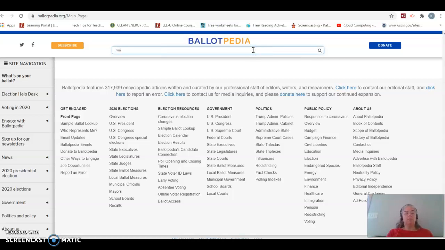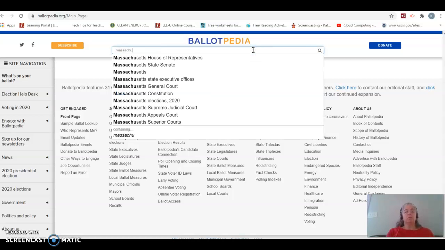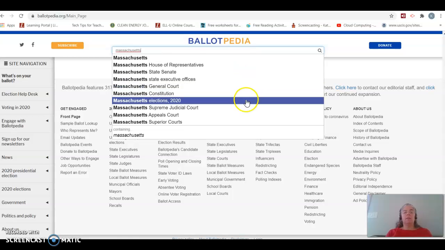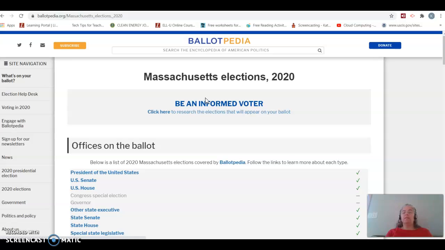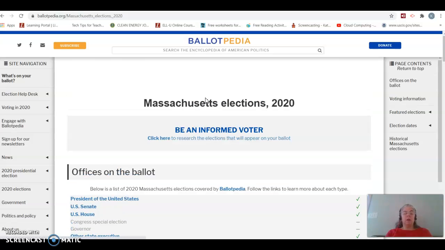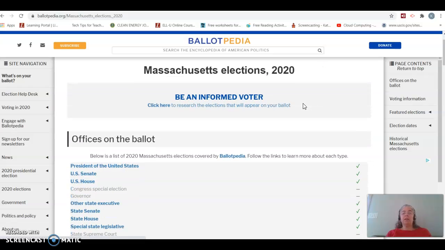So, we would type in Massachusetts, and then let's look at the elections 2020. Okay, this brings up information about the election that's happening this year. And what day is an election day? That's right, it is November 3rd, a Tuesday.